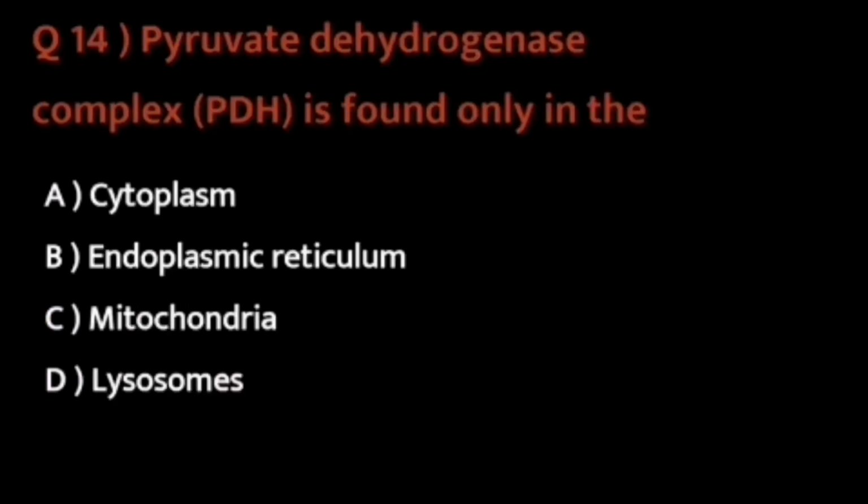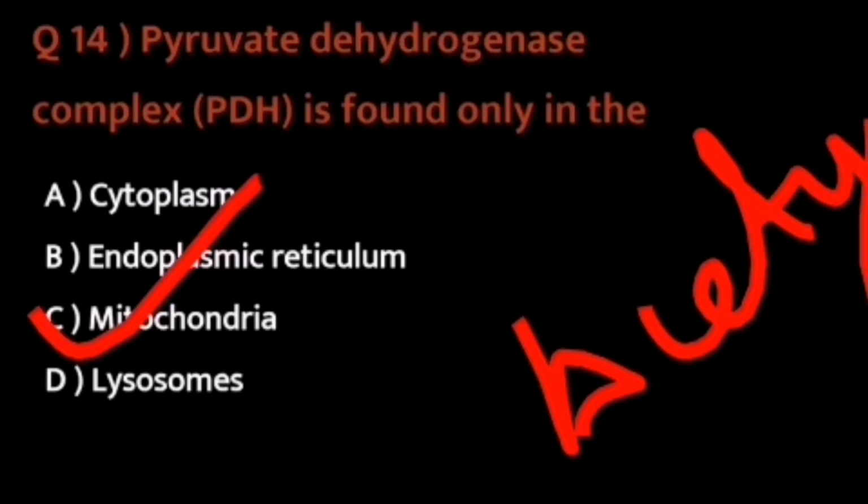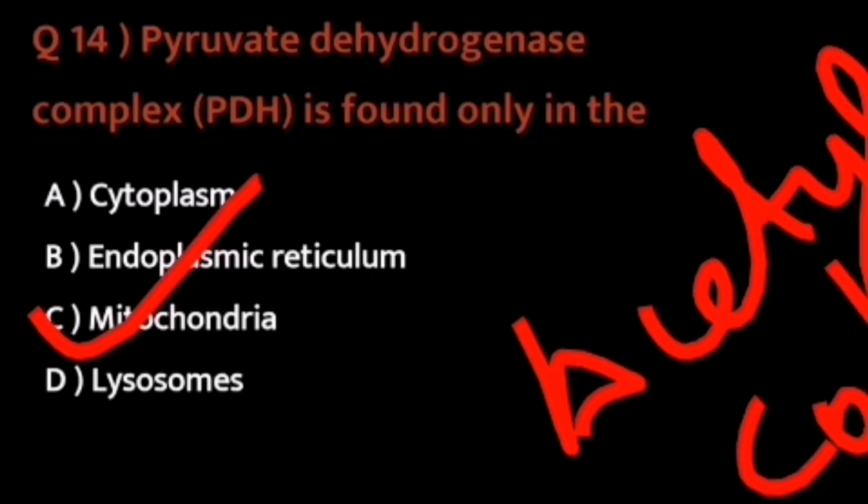Question number 14: pyruvate dehydrogenase complex is found only in. The options are cytoplasm, endoplasmic reticulum, mitochondria and lysosomes. So the correct option is option C, mitochondria. So this enzyme basically causes the conversion of pyruvate to acetyl coenzyme A during the link reaction by the process of oxidative decarboxylation. So the correct option is option C, mitochondria.